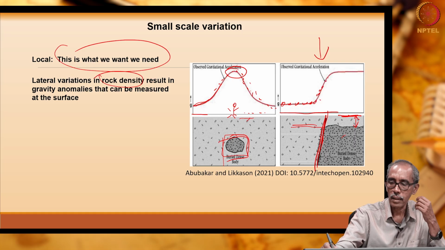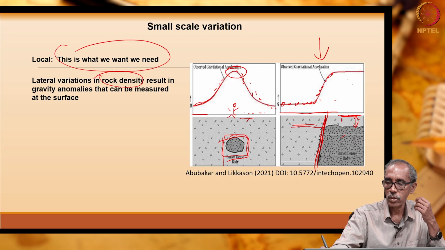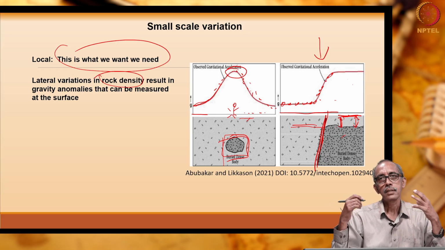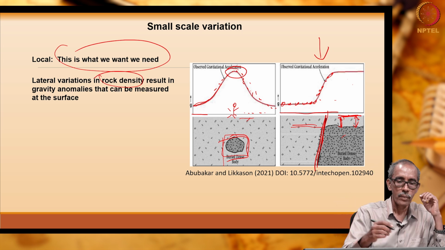From here it is increasing because on this side dense body is closer to the ground surface, isn't it. So, this is how the variation in the subsurface also causes some minor variation in the gravity which we measure on the surface.